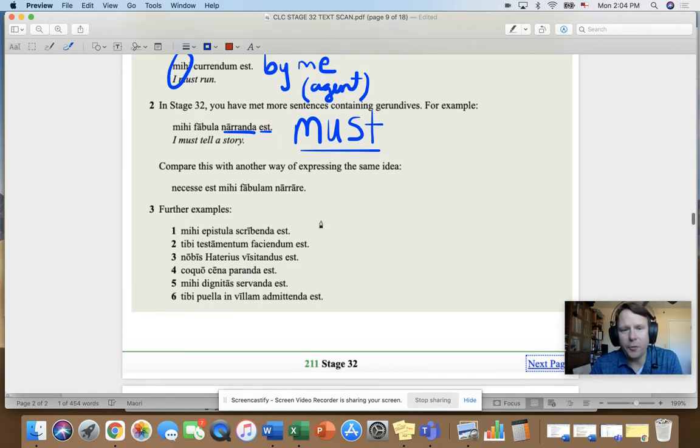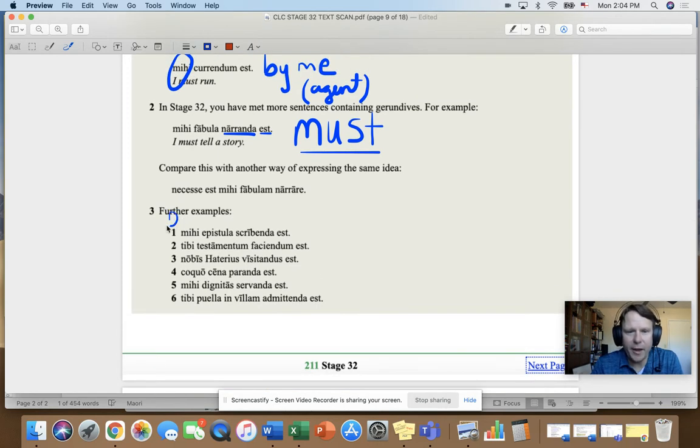So we have this little formula here, and the formula is that we have a dative word, so this dative of agent, and then the subject, whatever we're doing here, and then the gerundive plus the verb to be. Okay? So mihi, tibi, nobis, there again, these are called the dative of agent. And then we have the thing must be blanked.